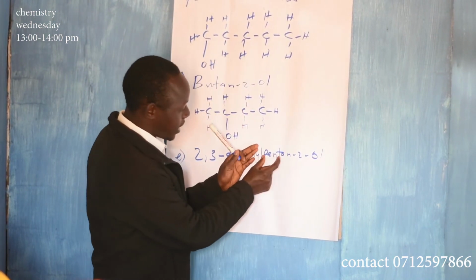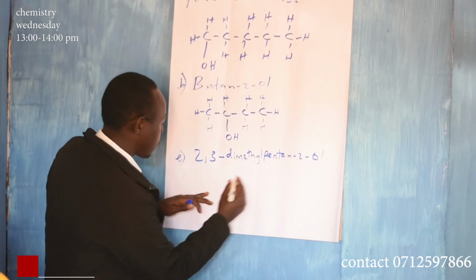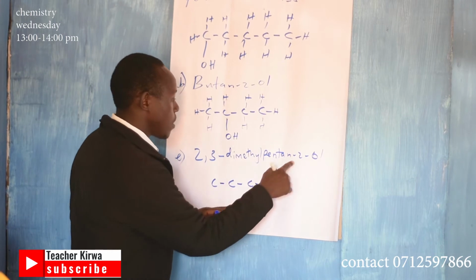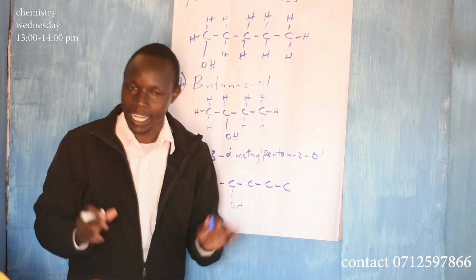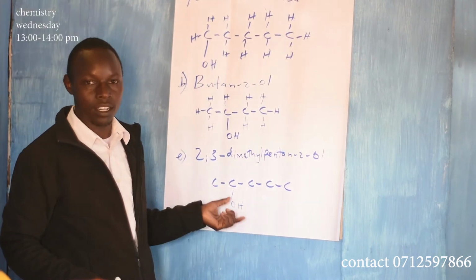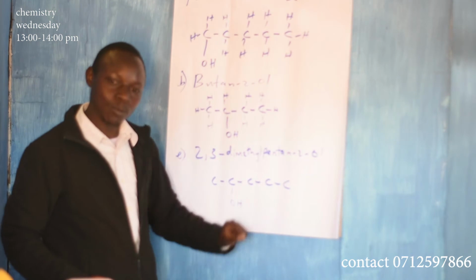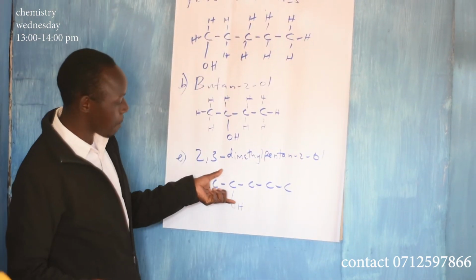So draw pent. Pent means 5, and then 2-ol. So you have 1, 2, 3, 4, 5. Then 2-ol: at carbon number 2 you have OH. That is the parent. We have drawn the parent. After drawing the parent, what do we put? Branches. So this is the parent.